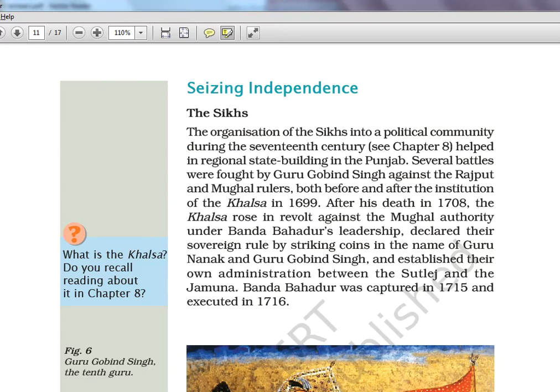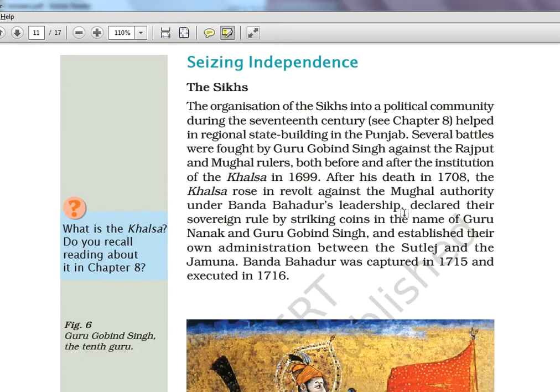Now Sikhs, the organization of Sikhs into a political community during the 17th century. We have done that Bhakti movement where we saw Guru Nanak and then 10 gurus followed him. I didn't tell you the 10 names that time. We'll see that in subsequent chapters. So Guru Gobind Singh was the 10th one. If you remember, he started the Khalsa, or he made it into a militant group. Okay, this Sikh group, which was a peace-loving kind of group, he made it into a militant group.